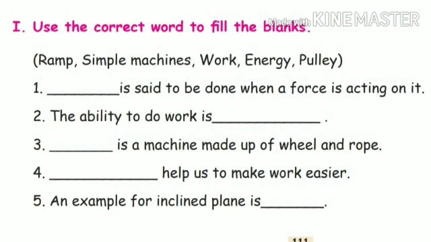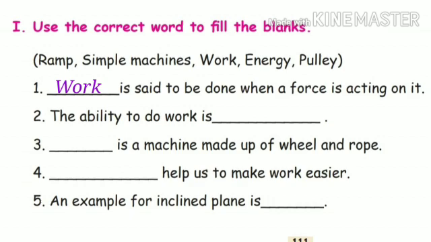First one, use the correct word to fill in the blanks. Now let us see the options. Ramp, simple machines, work, energy, pulley. Children, now let us see the questions. First one, dash is said to be done when a force acting on it. Can you judge the answer? Yes, very good. Work. Work is said to be done when a force is acting on it.